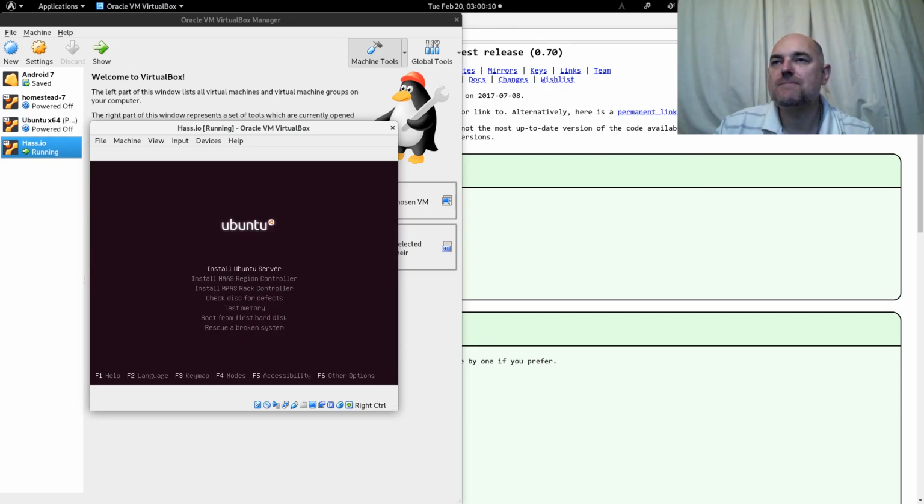Select English. I'm going to select the default one, although we can't see it selected here, which is install Ubuntu server. How do I know it's selected? Simple. Press something down a few times, you can see it blink. So all I'm going to do is press up several times, more than there are options, and press enter.